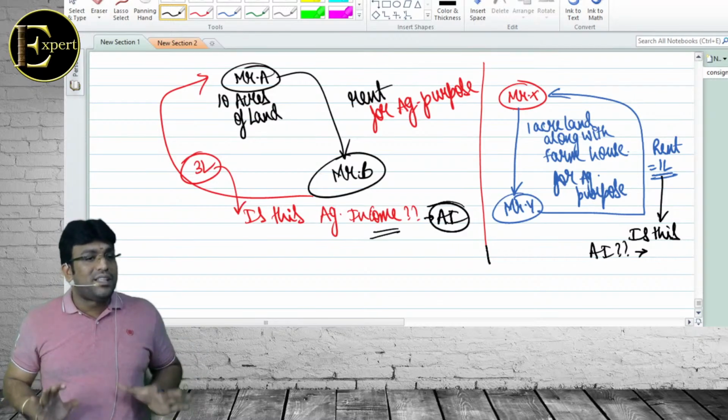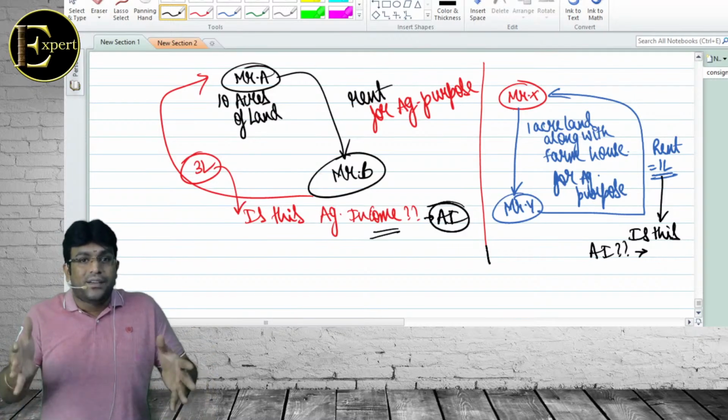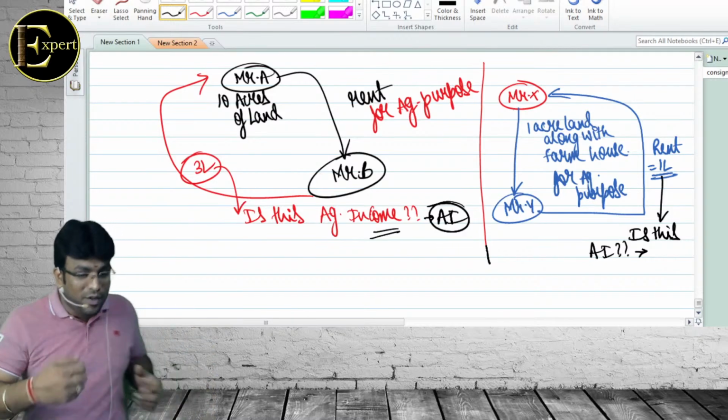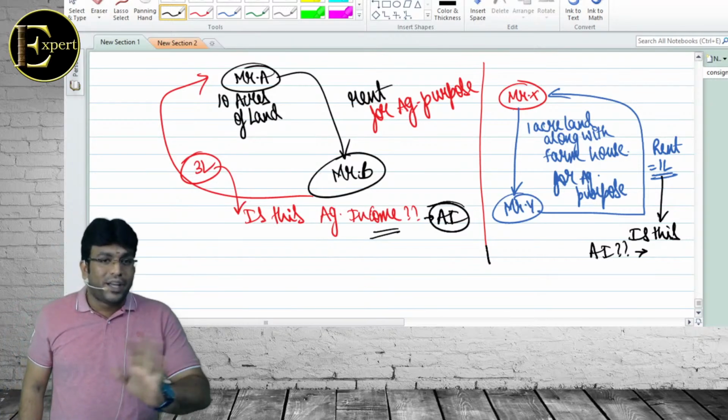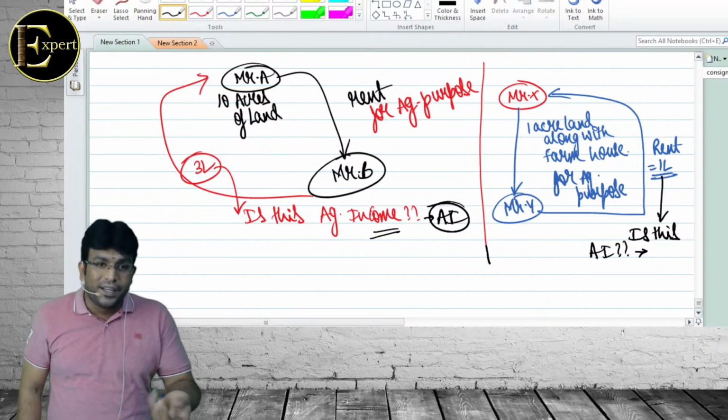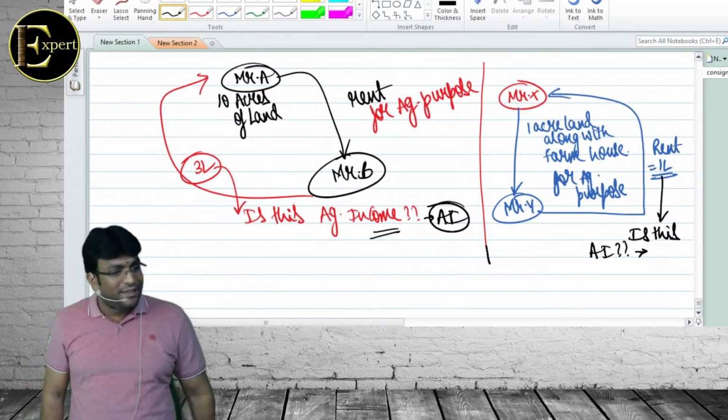If he has given agricultural land for the shooting of a film in India, let's say when a South Indian film is being shot, where the hero is running behind the heroine and background music is coming with some song, then it's not agricultural income. So, getting clarity? Yes, sir. Wonderful. Next, I have one more question.